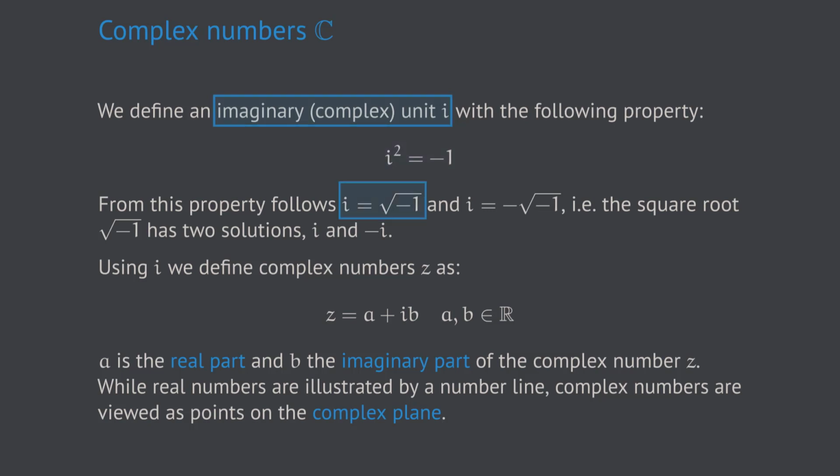Now let us reflect on what just happened. As we were unhappy that there are simple equations which cannot be solved in the real numbers, we simply took the freedom to introduce some alien thing called i, which should fulfill an impossible equation.